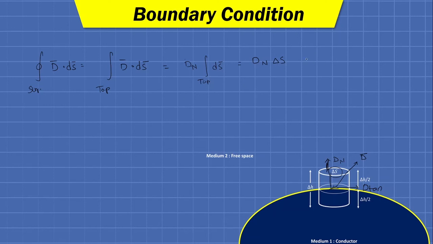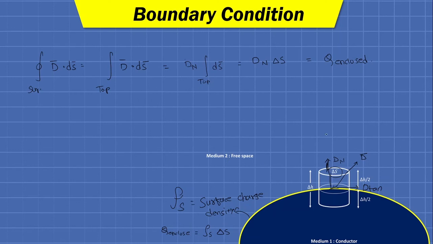Now according to Gauss's law, this is nothing but the Q enclosed, the charges enclosed by the top surface. Now consider that rho s is the surface charge density of the conductor, then we can write Q enclosed equals rho s into delta s, because here delta s is the magnitude of the surface.